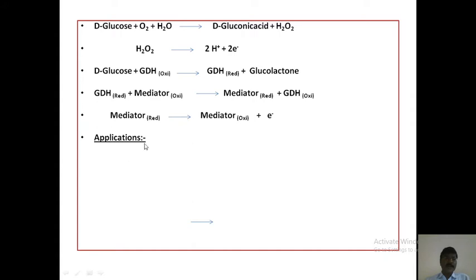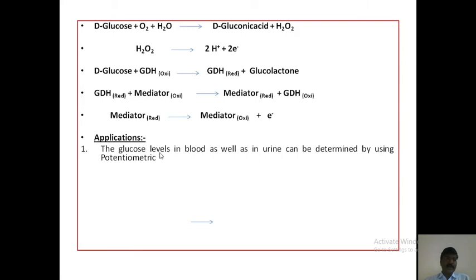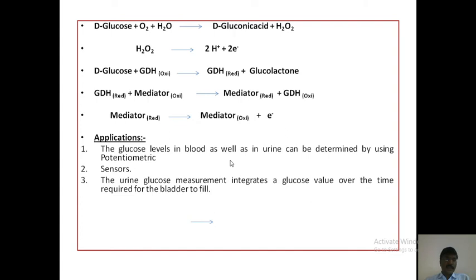Next, what are the applications of potentiometric sensors? The glucose levels in blood as well as in urine can be determined by using potentiometric sensors. The urine glucose measurement integrates a glucose value over the time required for the bladder to fill.